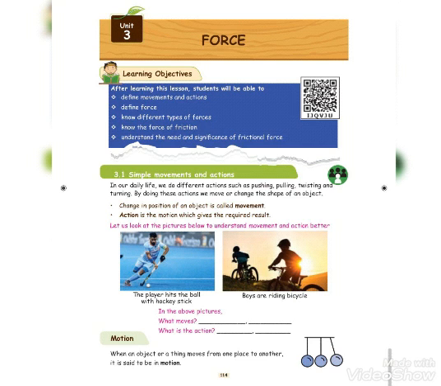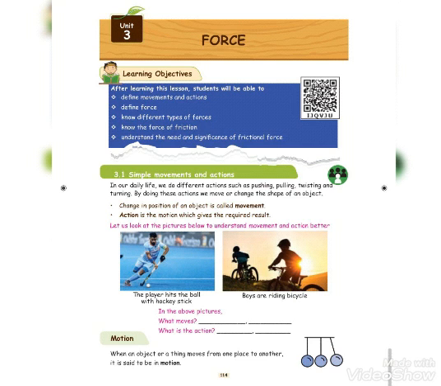Action means, action is the motion which gives the required result. Whatever we want, I want to place it in an X shape, I want to place it in a straight shape, I want to try horizontal or vertical, whatever the shape you want to place it, the required result is called action.